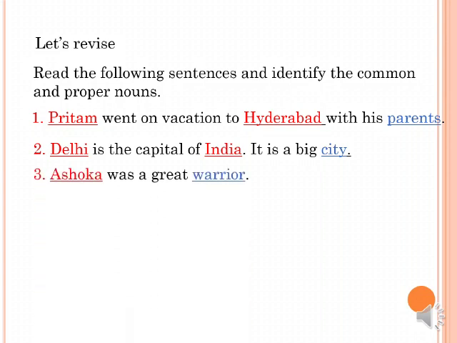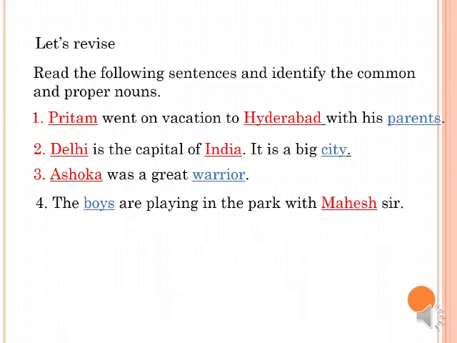Third sentence is Ashoka was a great warrior. Ashoka is a name of a person, so it's a proper noun. Warrior is a common noun. Fourth sentence is the boys are playing in the park with Mahesh sir. Boys is a common noun because we have not mentioned a particular name of any boy. And we are talking about a particular sir, so Mahesh sir is a proper noun.